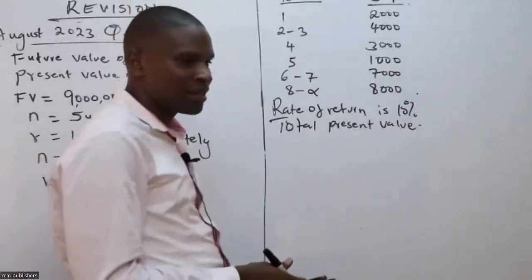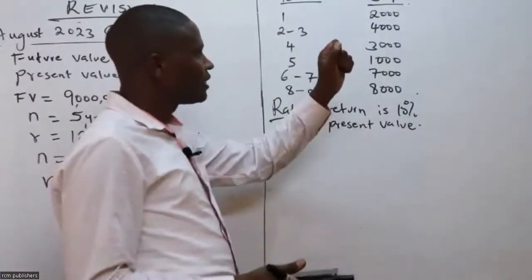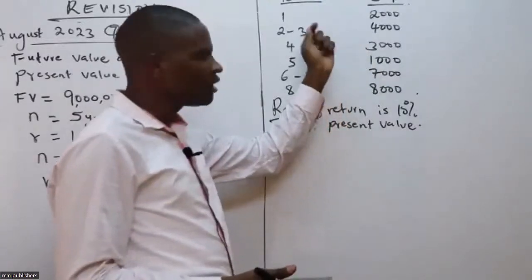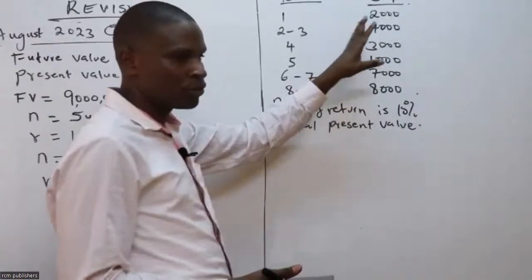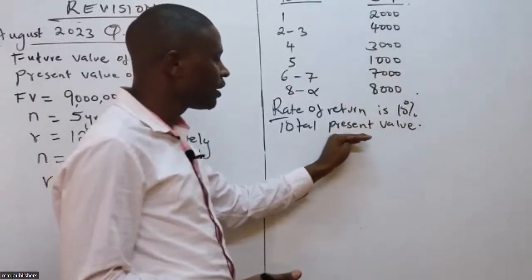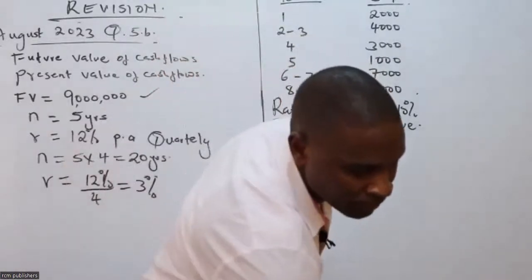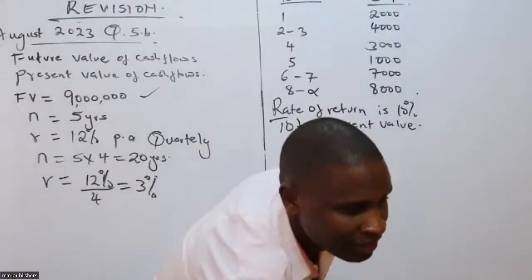So with that, I can see my time has gone. I can give you this to go and do. Please go and do this. You'll give me in our next class the figures or values you will have gotten as the total present value. And then I want to give you an assignment here. This assignment we shall be looking at it. I must get time to look at this assignment.